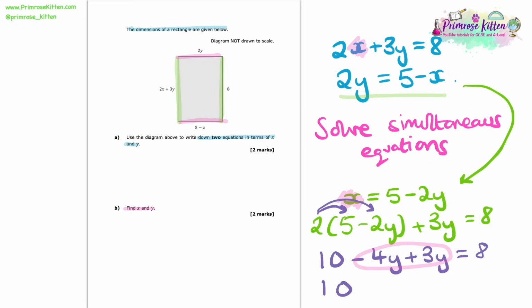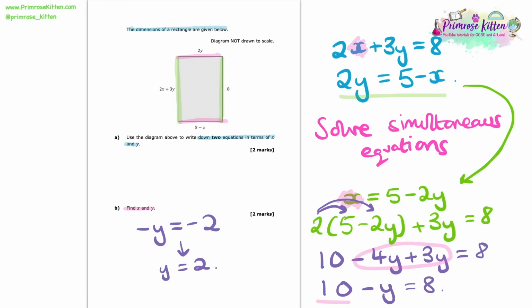Now, collecting like terms here, I know that minus 4y plus 3y gives us minus y. So here we can say that 10 minus y is equal to 8. Well, now that I've got this, I can see either by rearranging or observation that y will equal 2.